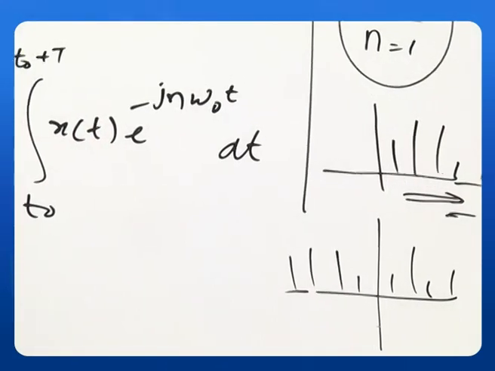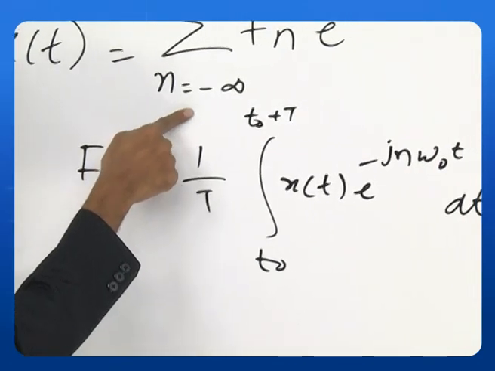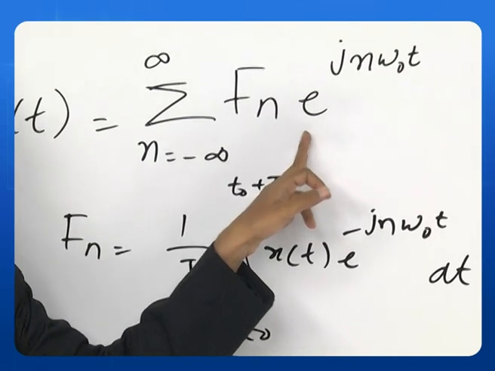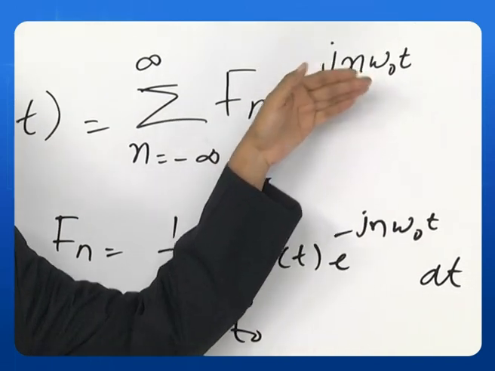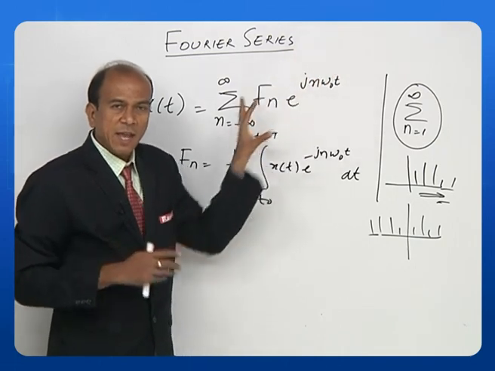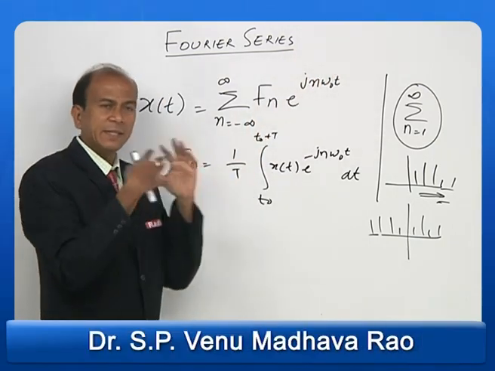Now let me just read the formula. It is a summation of n equal to minus infinity to plus infinity. There is a coefficient again, Fn, and then it is an exponential, e to the power of jn omega naught t. That's why it is called a complex exponential series. Here we express the whole Fourier series in this type of form.